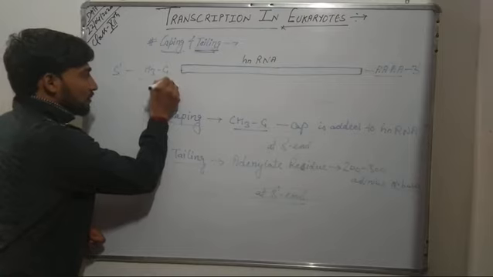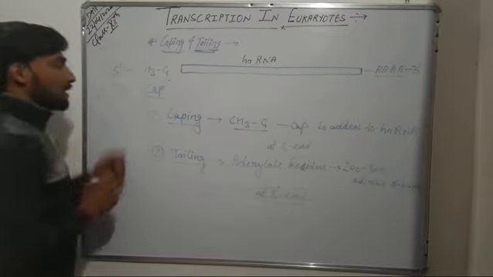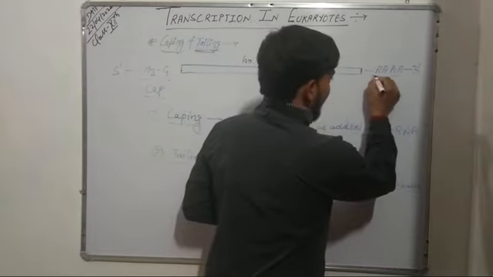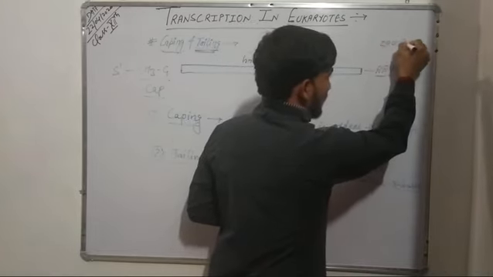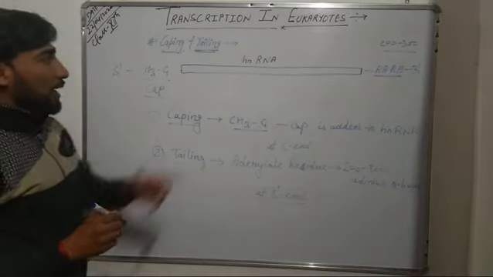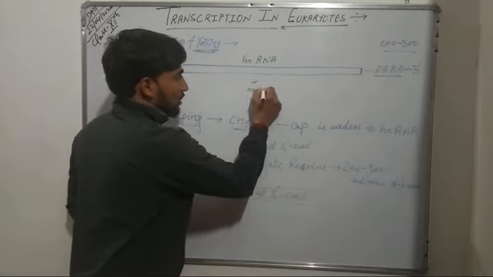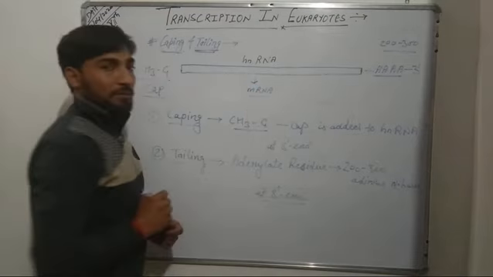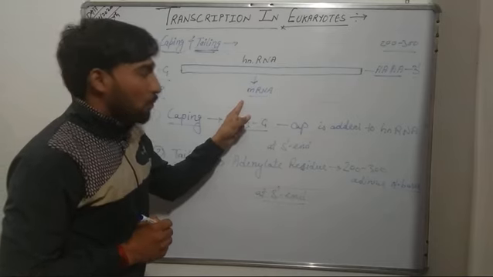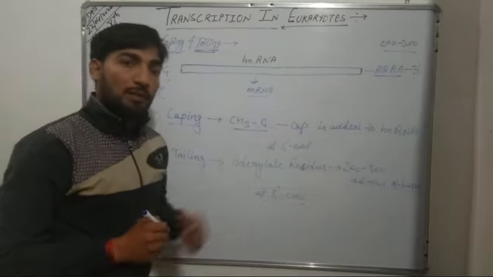So this methyl guanosine triphosphate is a cap that is added at the 5' end during the capping process, and during the tailing process near about 200 to 300 adenine residues get added at the 3' end of the hnRNA, and now this hnRNA becomes the mRNA. So this processed hnRNA is known as mRNA, which now moves from the nucleus into the cytoplasm and is ready for the translation process. Thank you.